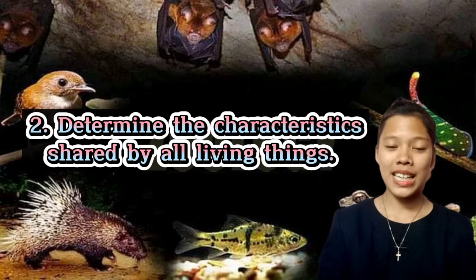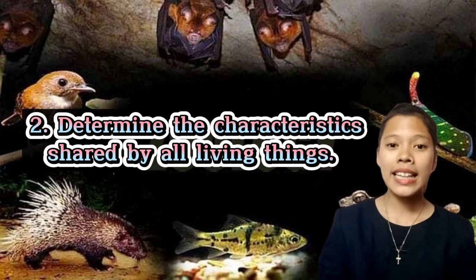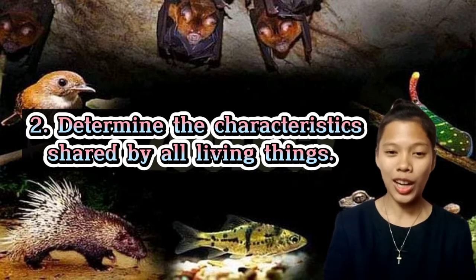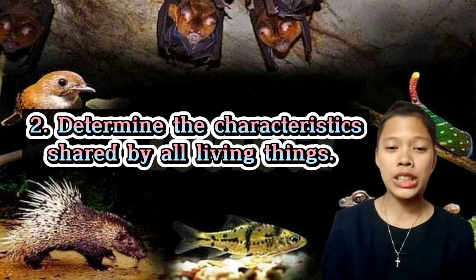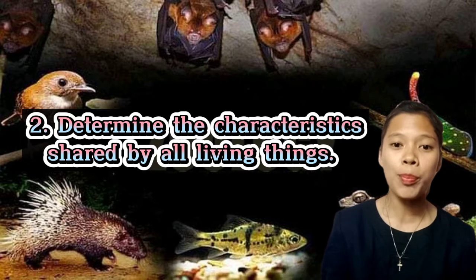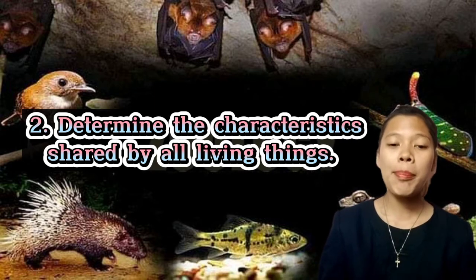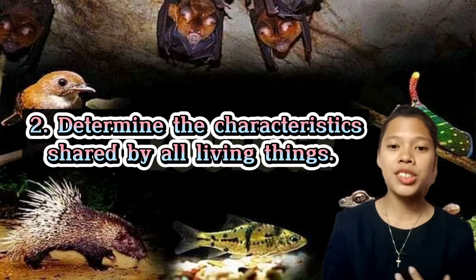Homeostasis is how living organisms maintain the condition of their internal environment within tolerable limits. Growth and development is how living organisms undergo changes from their origin to the complete adult form. And the capacity to evolve is how living organisms are subjected to the process of evolution to be able to adapt to their environment.